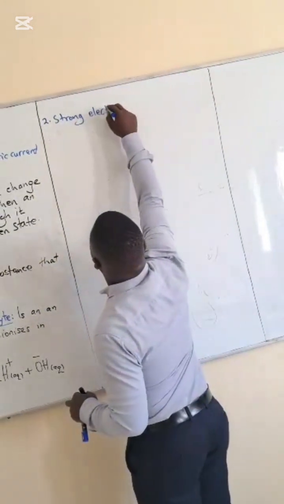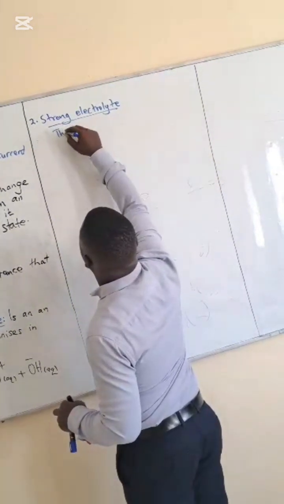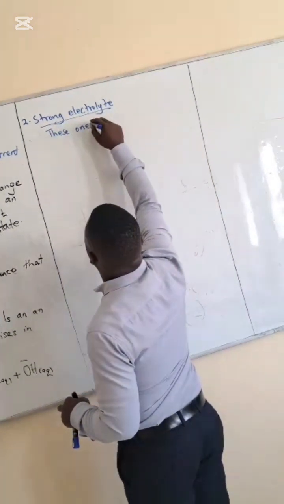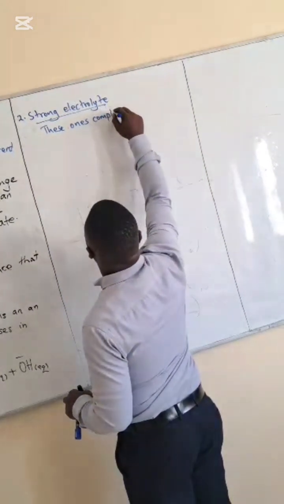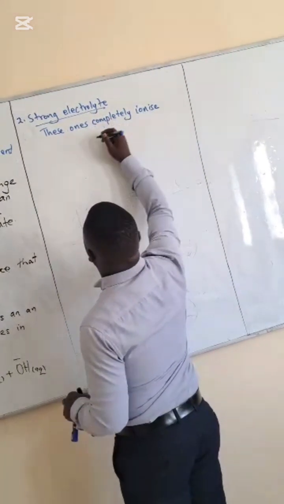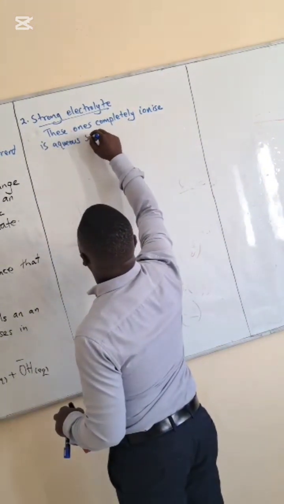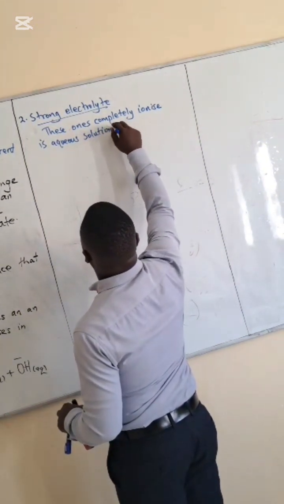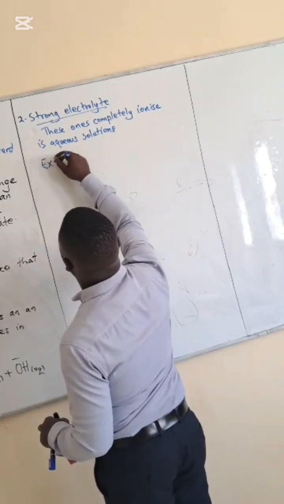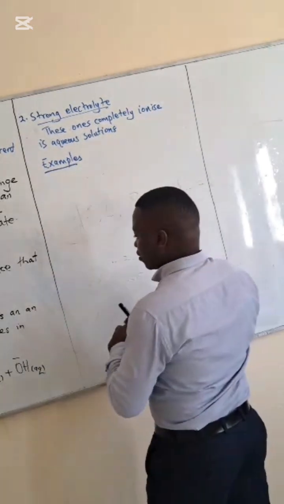Strong electrolytes, I would say these ones completely ionize. There are solutions. A good example, we can talk about dilute hydrochloric acid.